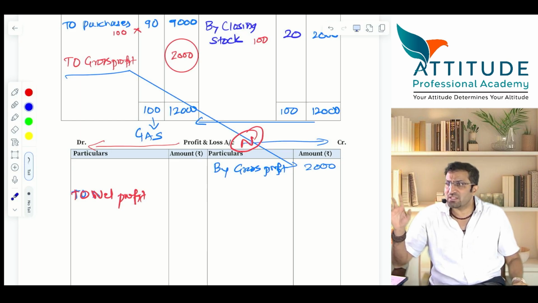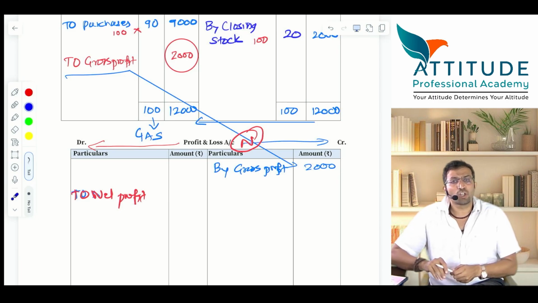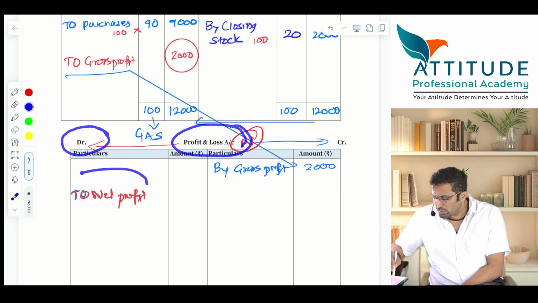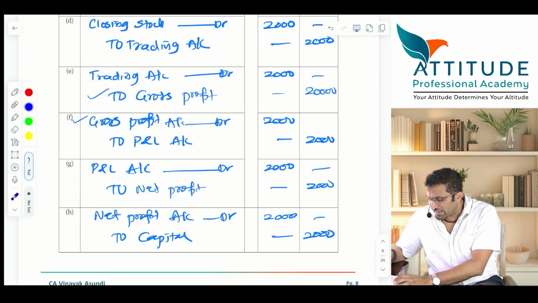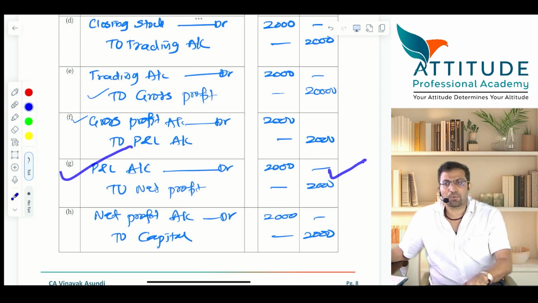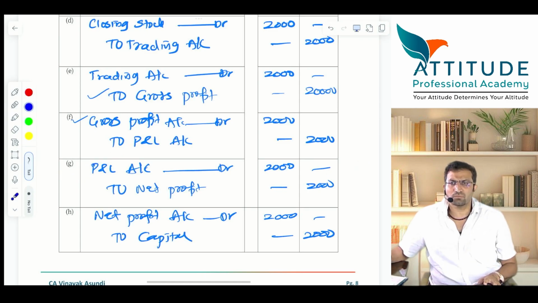5 in trial balance, 1 closing stock account, and another is the P&L account. Is that clear? Now P&L account also has to get closed. What is the entry? Profit and loss account debit to net profit. So have we passed this entry? Profit and loss account debit to net profit. You close the profit and loss account, not net profit.